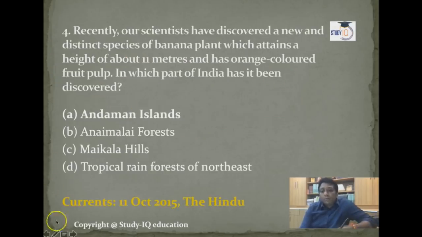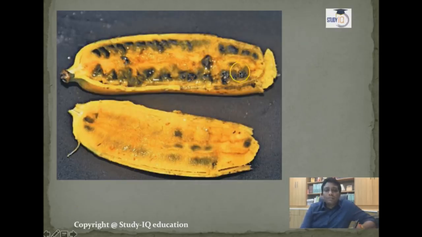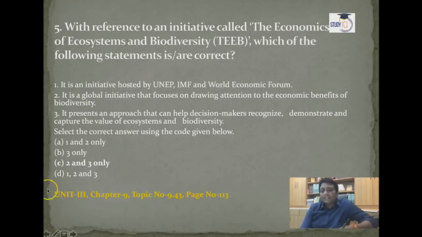Now question number 4 is based on contemporary issues. Recently our scientists have discovered a new and distinct species of banana plant which attains a height of about 11 meters and has orange colored fruit pulp. In which part of India has it been discovered? It was in the Andaman Islands, the Andaman Nicobar area. That was a current affairs issue, 11th October 2015, published in a Hindi newspaper. This is a picture of the orange colored peel that you will get, it's not white. It's a very different type of banana, identified in the Andaman Nicobar area.